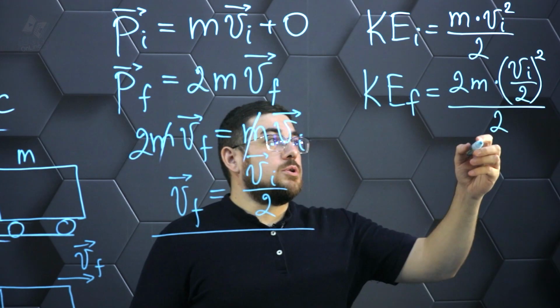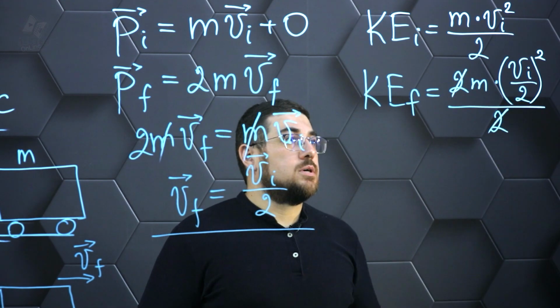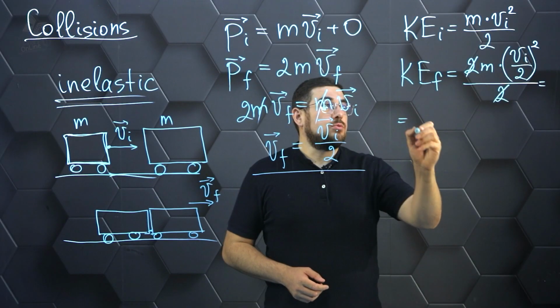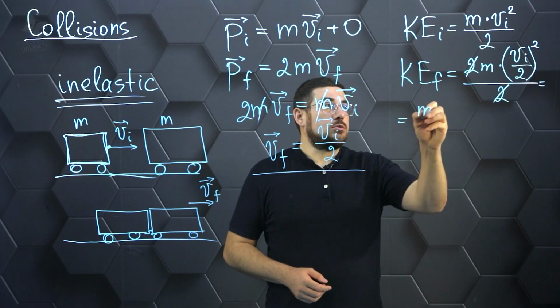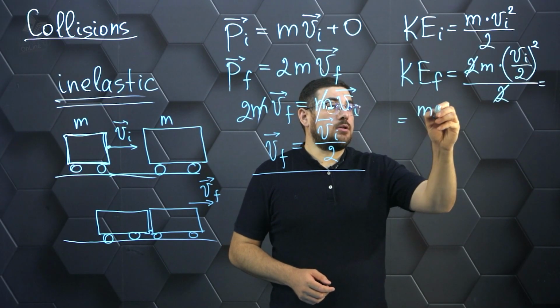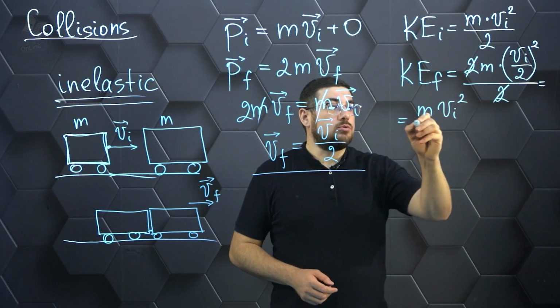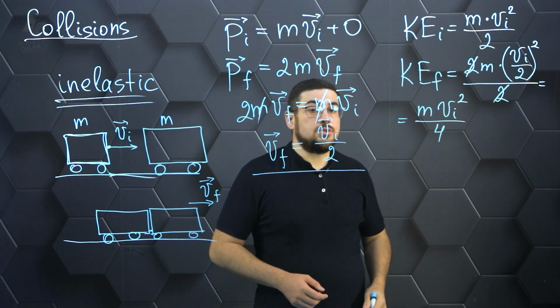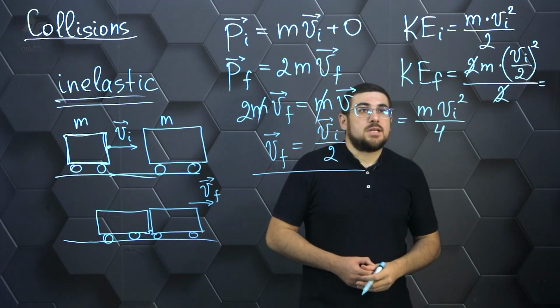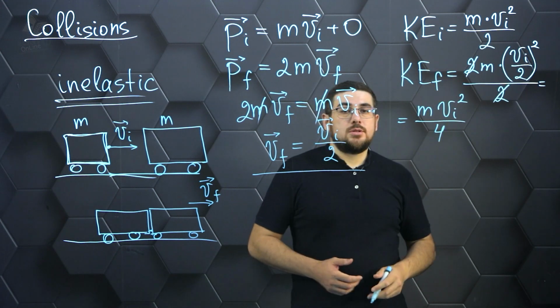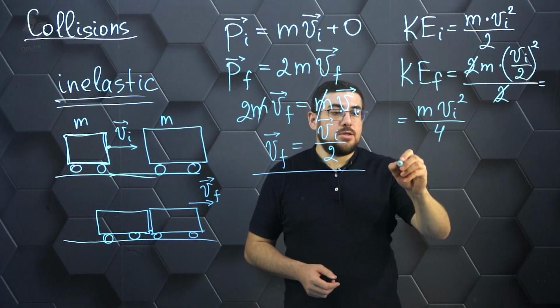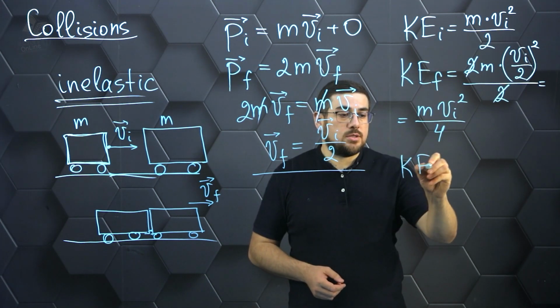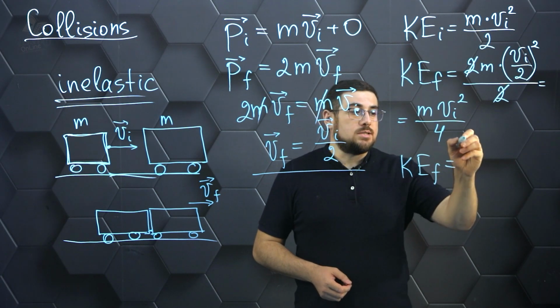Let's make some simplifications and calculations. Here we can reduce the 2. Respectively, we get, after the reduction, that we are left with the mass of one object, the square of the initial velocity, and divide that by 4. Comparing the final energy and the initial energy, we see that the final energy of the motion of these cars is half